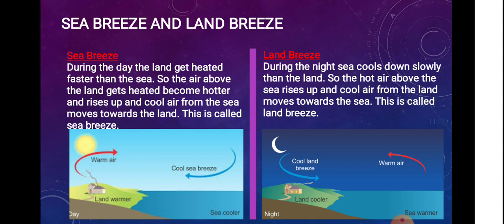Okay? And land breeze is during the night. During the night, the sea cools down more slowly than the land. So, the hot air above the sea rises up and cool air from the land moves towards the sea. This is called a land breeze.